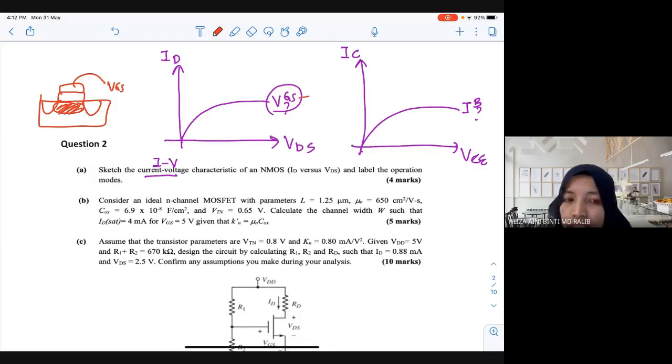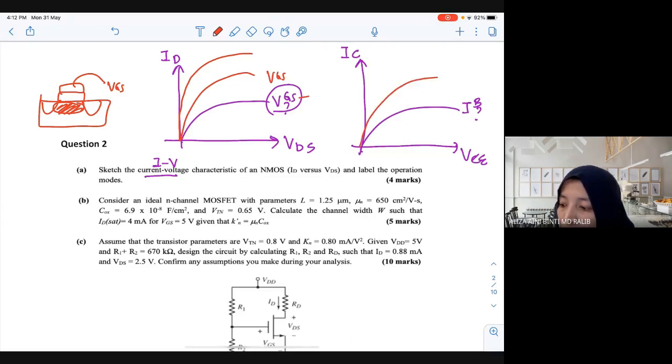Without the channel, can the current flow? Without the channel, can the current flow? No. Okay. We need the channel for the current to flow. So different VGS will have different current. The higher the VGS, the bigger the channel. That's why it becomes higher, and easier, the more current will flow. Same with here. The higher the base current, the bigger the IC.